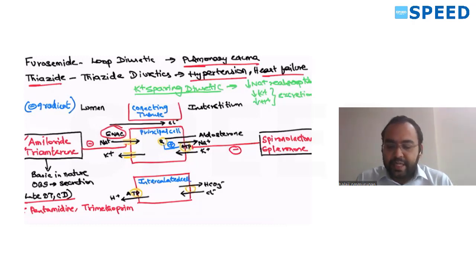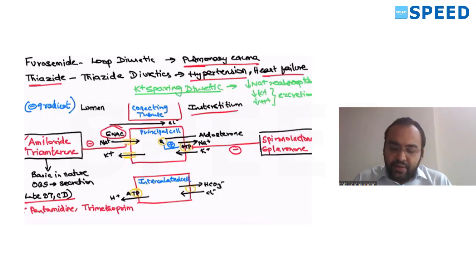Similarly, coming to the interstitial side, we have an ATP channel which helps in transportation of sodium and potassium. What is the role of this ATP channel? It is under the control of aldosterone. We all know that aldosterone conserves sodium and pushes out potassium.